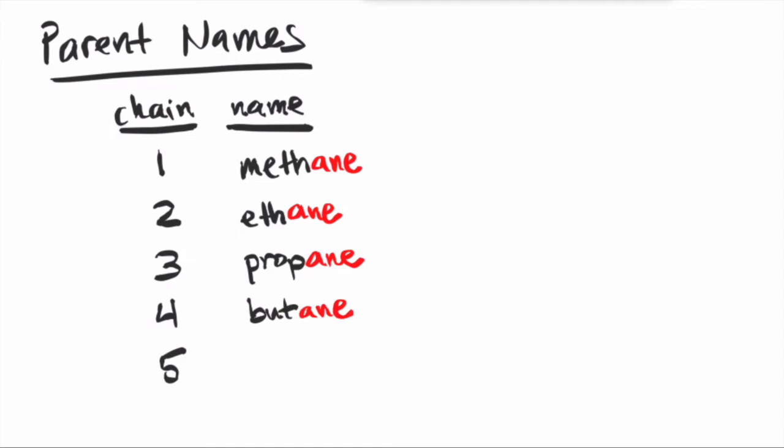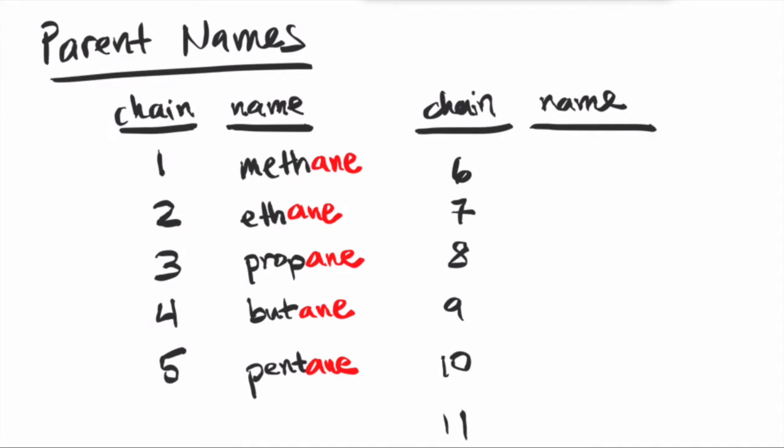So that's called butane. Starting from 5 and beyond, it's easier to remember because it is a Latin root word for the associated number. For example, what is the root word that stands for 5? Pent, right? So if it's a 5 carbon chain, we call it pentane. What's the root word for 6? Usually it's sex, or in this case, similarly, hex. So that would be hexane. What about 7? Do you know what the root word for 7 is in Latin? The root word for 7 is hept, so we call it heptane.